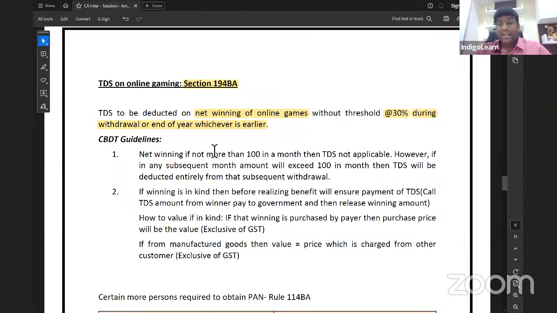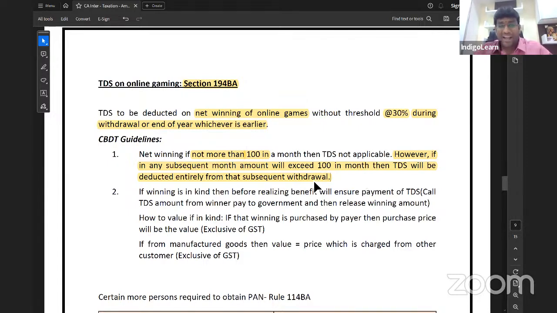Next, some CBDT guidelines, Central Board of Direct Taxes guideline. Net winning, if not more than 100 in a month, then TDS is not applicable. However, if in any subsequent month, amount will exceed 100 in a month, then TDS will be deducted entirely from that subsequent withdrawal. I'll highlight that word. However, if in any subsequent month, amount is exceeding 100 in a month, then what is happening? TDS will be deducted entirely from subsequent withdrawal. The moment you cross 100, then TDS will be deducted entirely from subsequent withdrawal.